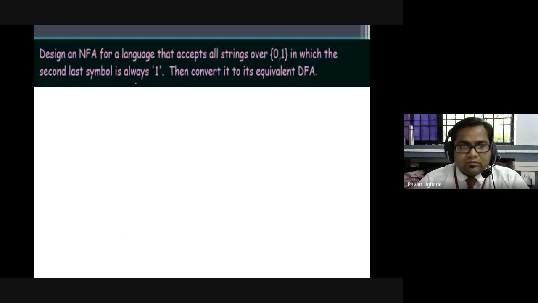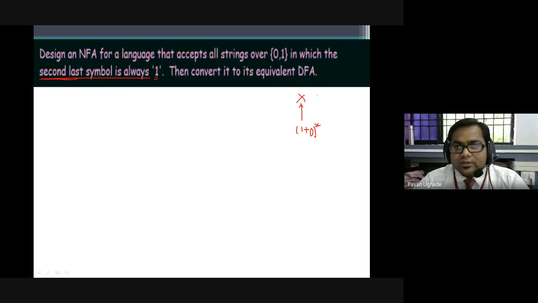So can we understand how we are going to design the NFA for this? See, in this case it is very important. It is about the last symbol and the second last symbol, and most appropriately the second last symbol is always 1. So we are not interested in what will be there at the start. Let it be x. X is anything over 1 and 0.